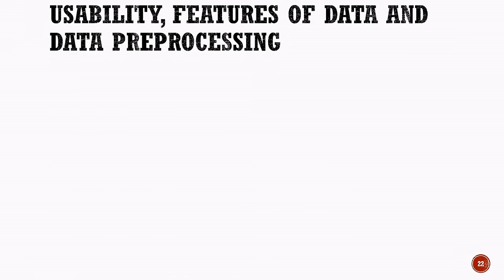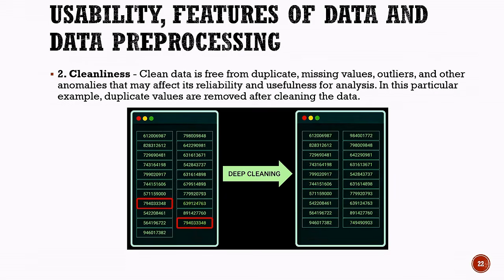Now, let us look at the second factor that determines the usability of data, cleanliness. Clean data is free from duplicate values, missing values, outliers, and other anomalies that may affect its reliability and usefulness for analysis. In the example shown here, the dataset initially contains a duplicate value. The same value appears more than once in the dataset.